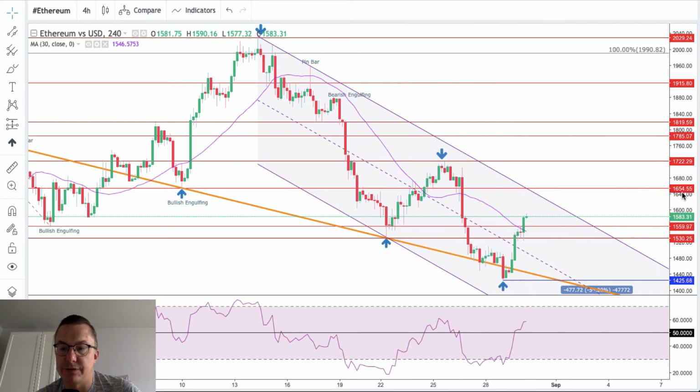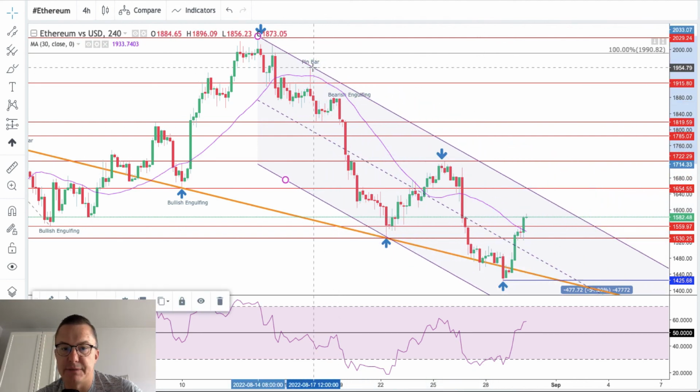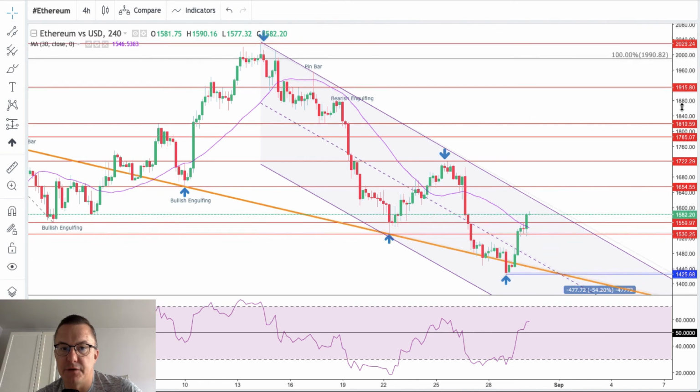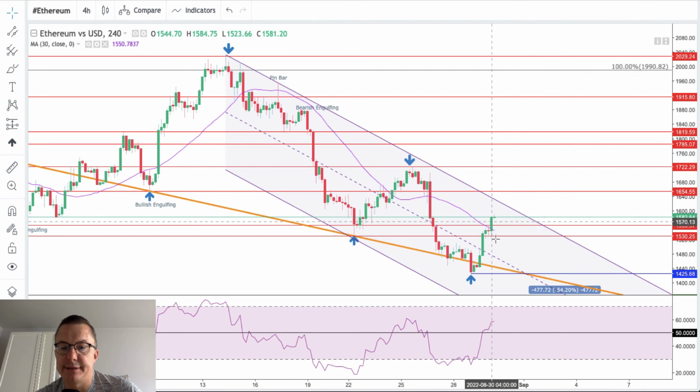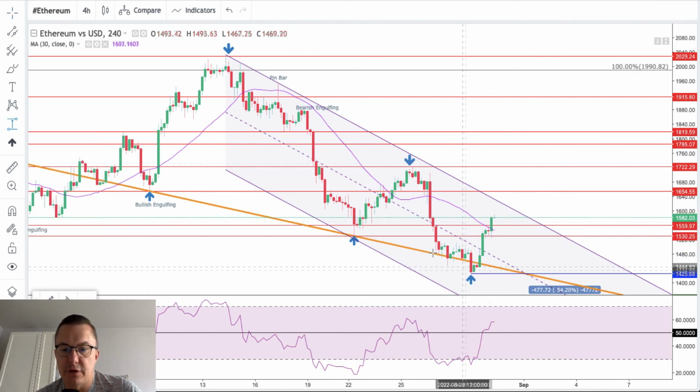It looks like we want to test 1,654, and that is very, very close to the higher channel line. This is a pretty good channel. However, it might not be as specific as it was on Bitcoin, of course. And it looks like this situation here is much more dynamic than the situation on Bitcoin.